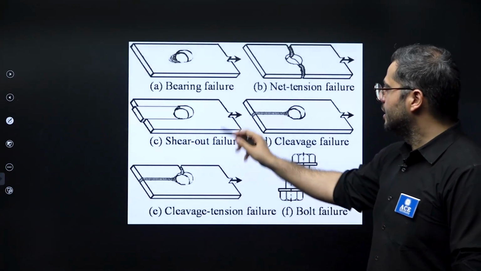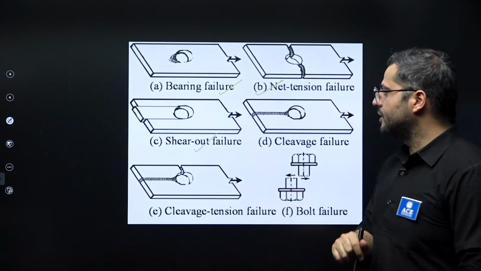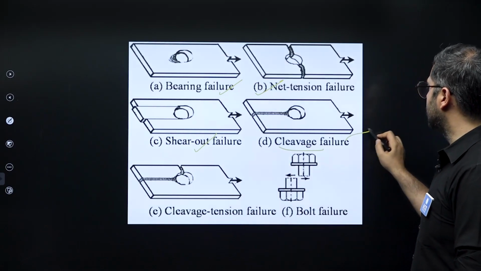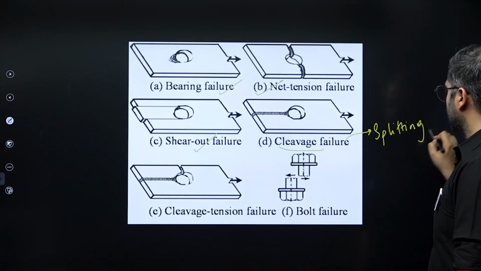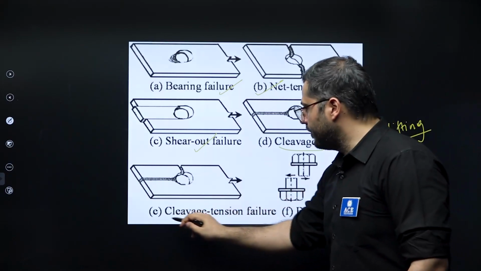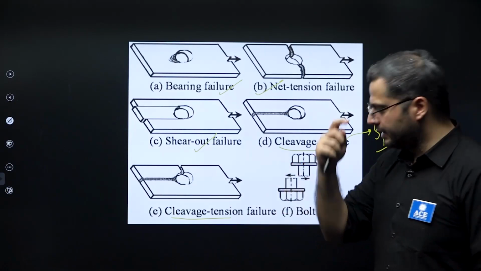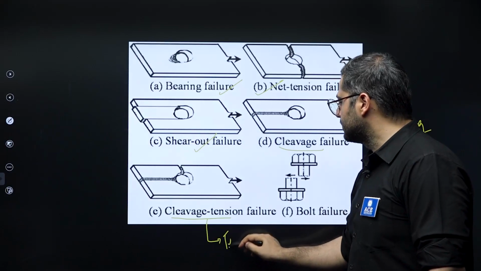You can see bearing failure of plates, tension failure of plates, shear failure of plates, cleavage failure. This is also known as splitting failure of plates. And the 5th one is actually basically for tension members, block shear failure. So I'll ignore this over here. This is mainly for tension members.